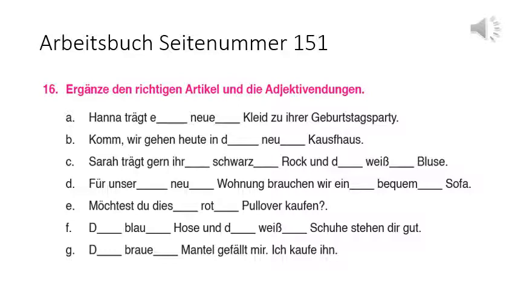So our answer will be: für unsere neue Wohnung brauchen wir ein bequemes Sofa. Don't forget to put a cross or dash after ein. Otherwise, if you leave it blank, it will be considered that you don't know the answer. So I hope these first 4 sentences are clear to you. Now you try to solve the last 3 sentences and we will discuss them in our live class.